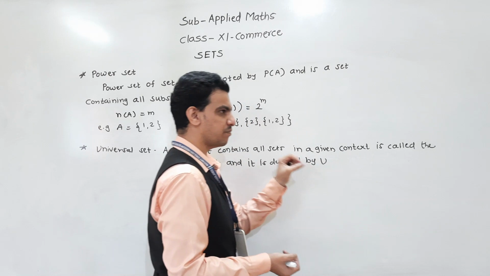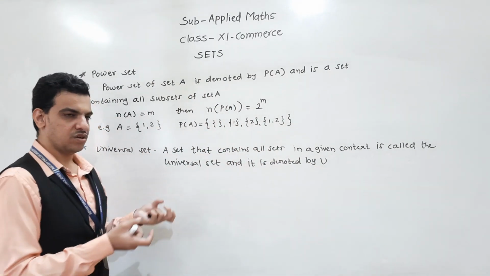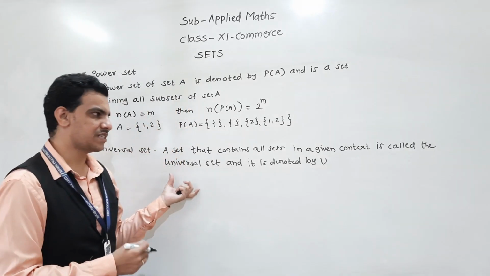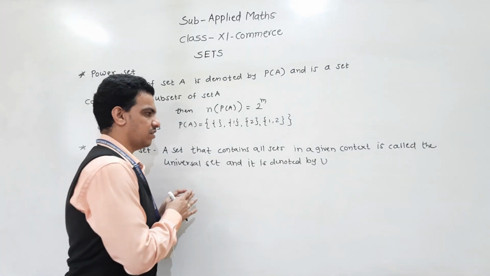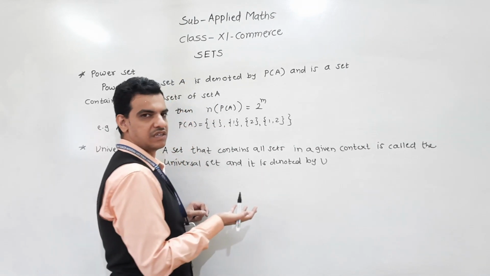Suppose I am taking intervals. Intervals are subsets of real numbers, so if I am taking all the intervals, then the universal set of those intervals is real numbers.